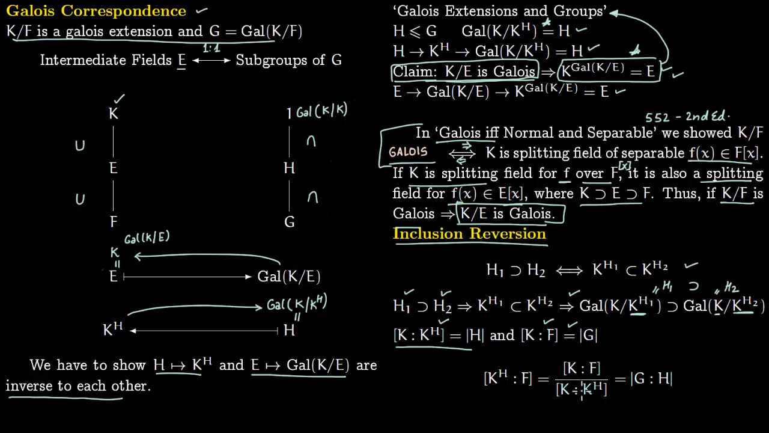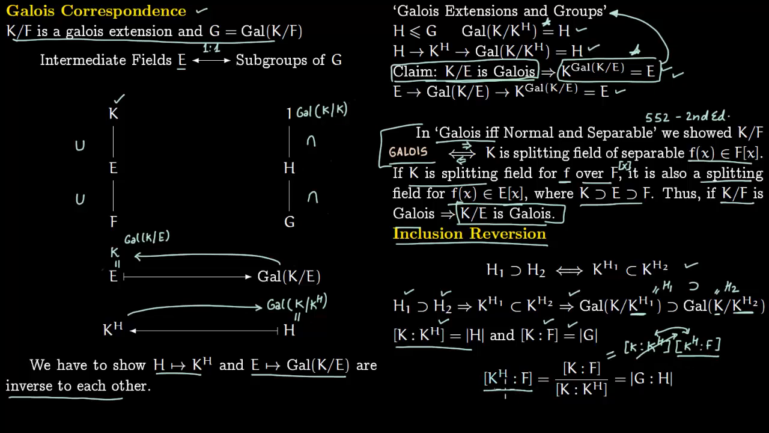So this order of G divided by order of H is precisely this. Obviously if you write it like this, this becomes [K_H:F], because [K:F] is precisely [K:K_H] times [K_H:F]. So notice that these two cancel out to get [K:F]. But if you divide by [K:K_H], then this portion will go away. What you're left with is this.